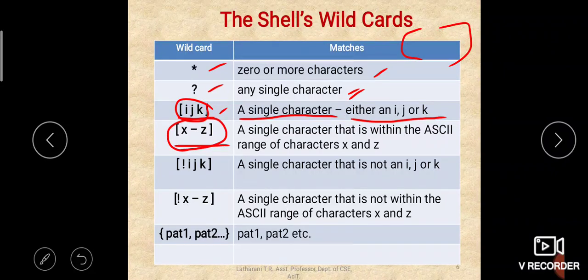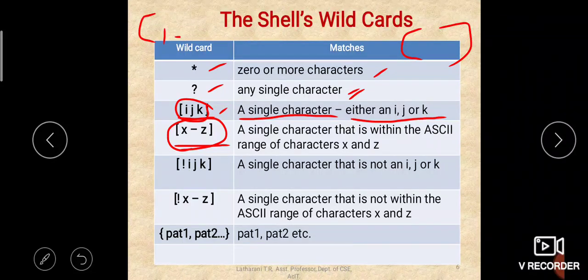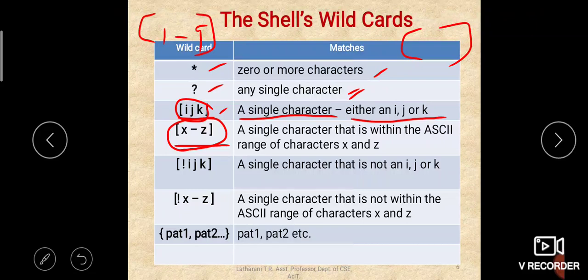You can also give a pattern within the character class like 1 to 9. Then it will match any character from 1 to 9: 1 2 3 4 5 6 7 8 9, any occurrence it will match.